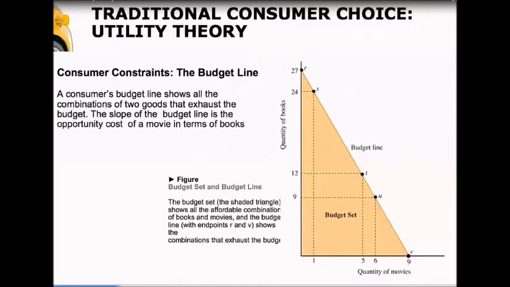Like a production possibilities curve, we can afford to consume inside our budget line. So this shaded triangle is called our budget set. But you can't afford anything outside your budget line.